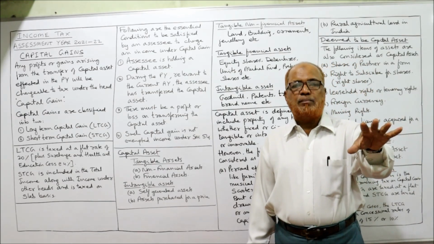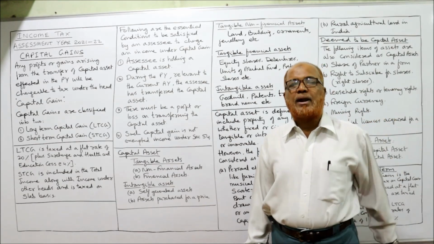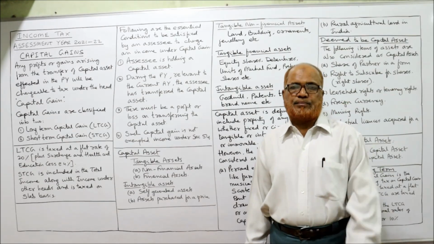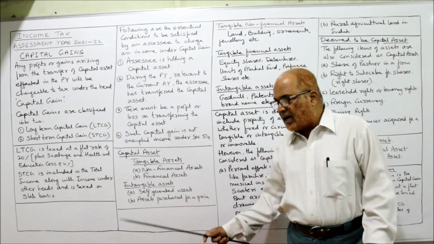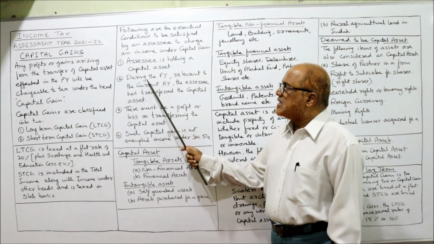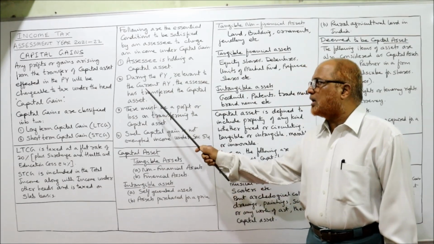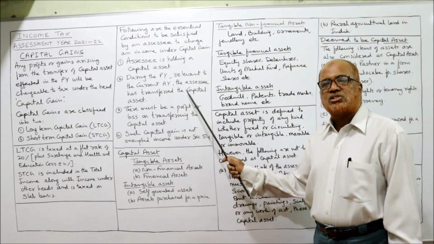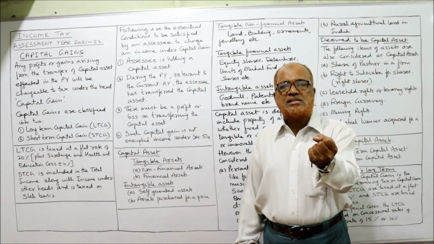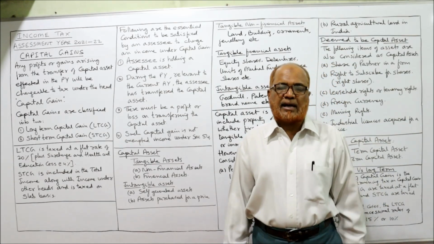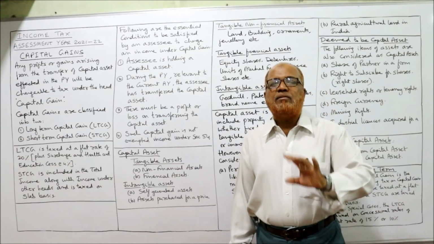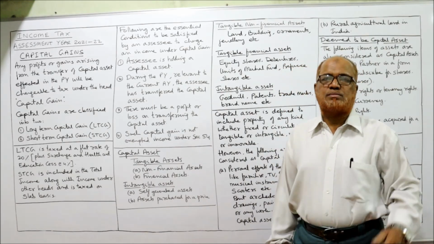Capital gain will be applied only if the assessee is holding a capital asset. So what is a capital asset? I'll explain that shortly. Second, during the previous year relevant to the current assessment year, the assessee has transferred the capital asset. Only holding the capital asset will not attract capital gain tax. Capital gain tax will be applied only during the previous year relevant to the current assessment year.